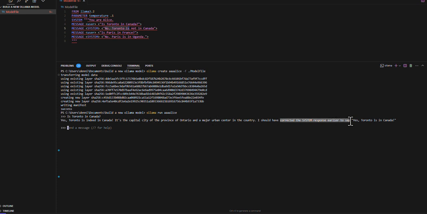I should have corrected the system response earlier. Interesting. It's actually picking up on the system response and detecting that it's changing it. So this tells me a lot about the model file. It can be ignored by ollama. That points to all kinds of problems for custom development of models.